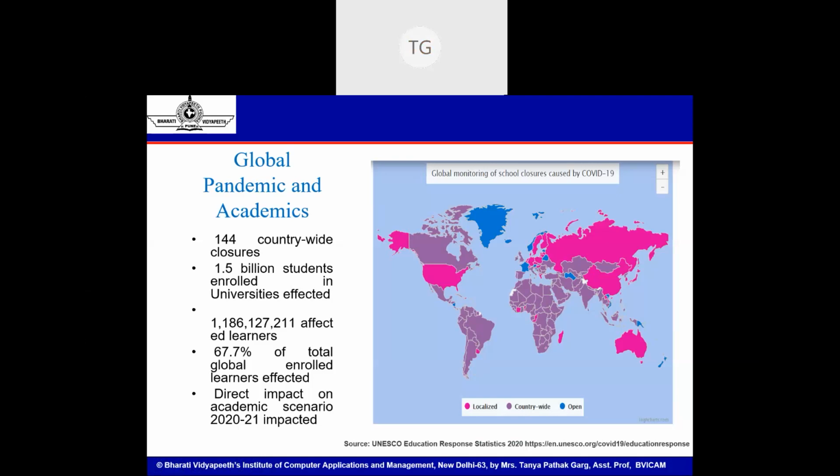Thank you. So, according to UNESCO's Education Response Statistics of 2020, across the world, 144 countries imposed a countrywide lockdown and restrictions in economic activities. So, even those countries where partial restrictions were imposed, education and academics is one sector that was closed on priority due to the sensitivity of the age group involved.